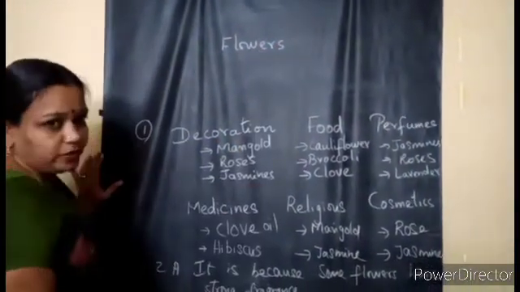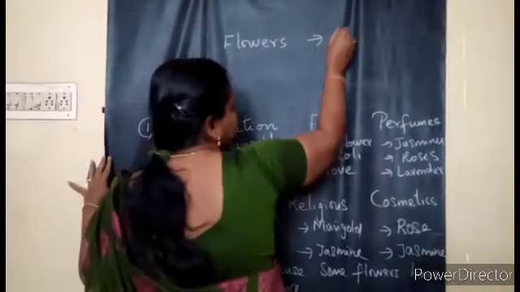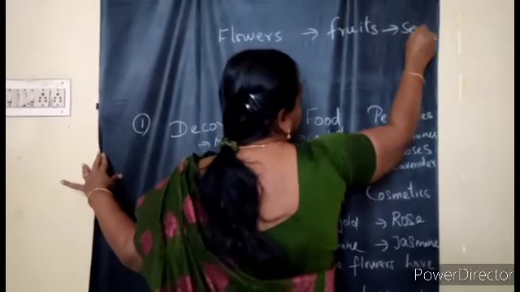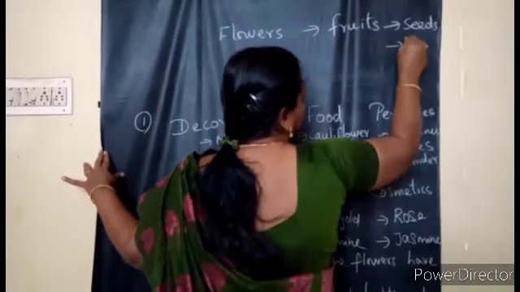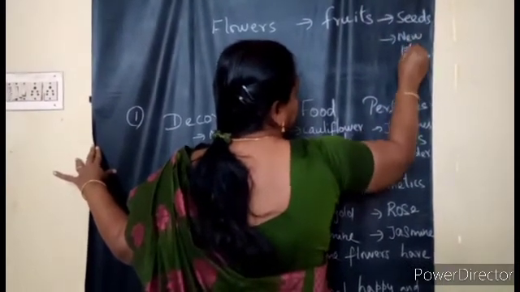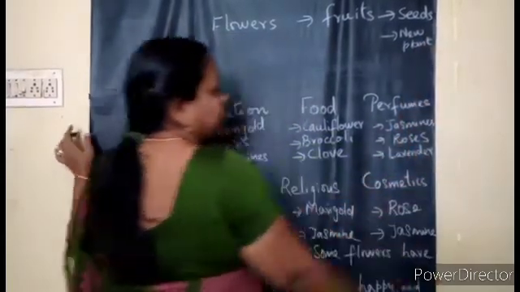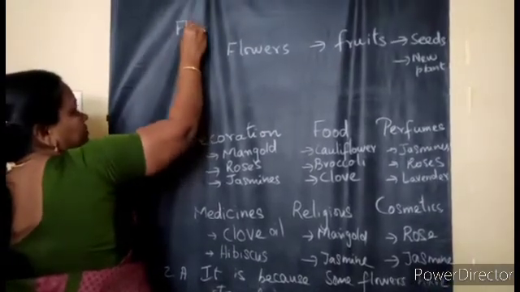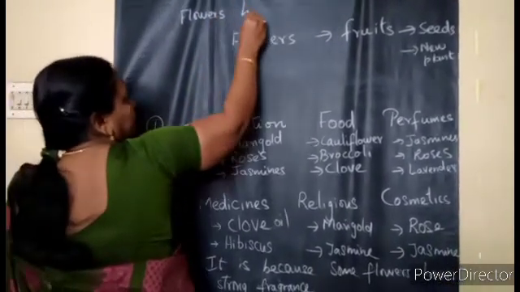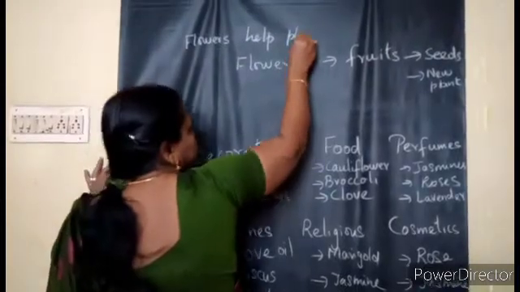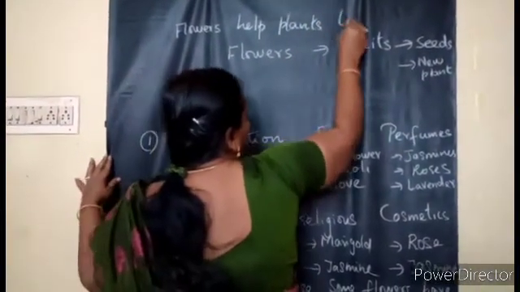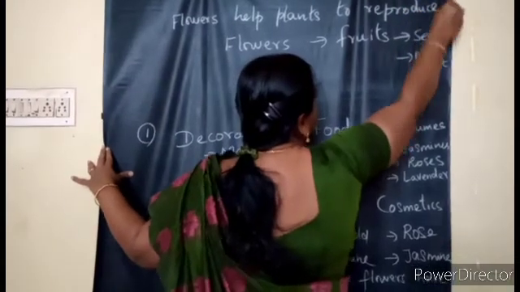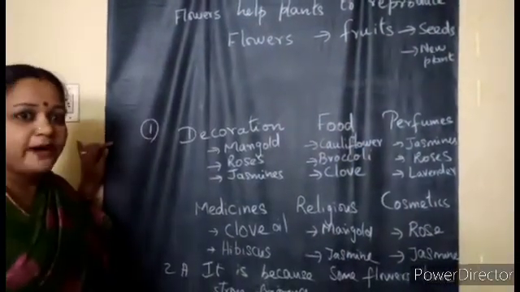After pollination is over, most of the flowers will change into fruits. Inside the fruits, what will be there? Seeds will be there. And inside the seeds, what is there? A new plant is there. Baby plant is there. So flowers help plants to reproduce, that is, to produce the new plant. That is why it is one of the important parts of the plant.